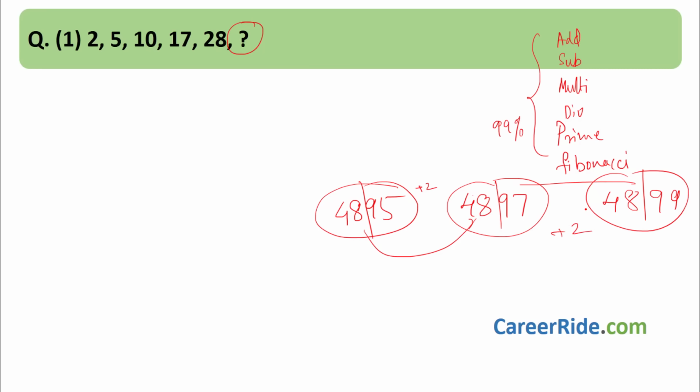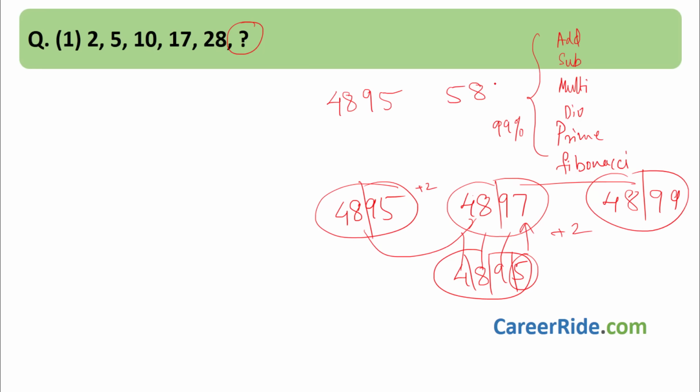So like this you can break that. You can even break this 4895 into 4 parts and check. 4 gets repeated, 8 gets repeated, 9 gets repeated, 5 plus 2 is 7. You can try to analyze this way also. Sometimes the series might be like this, 5895, then 6895. So here they might be just adding 1000.